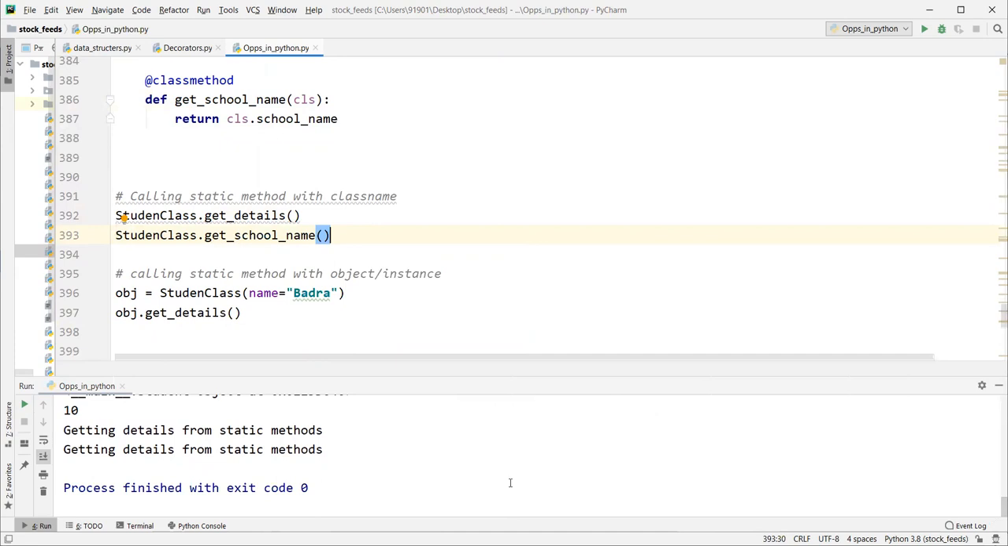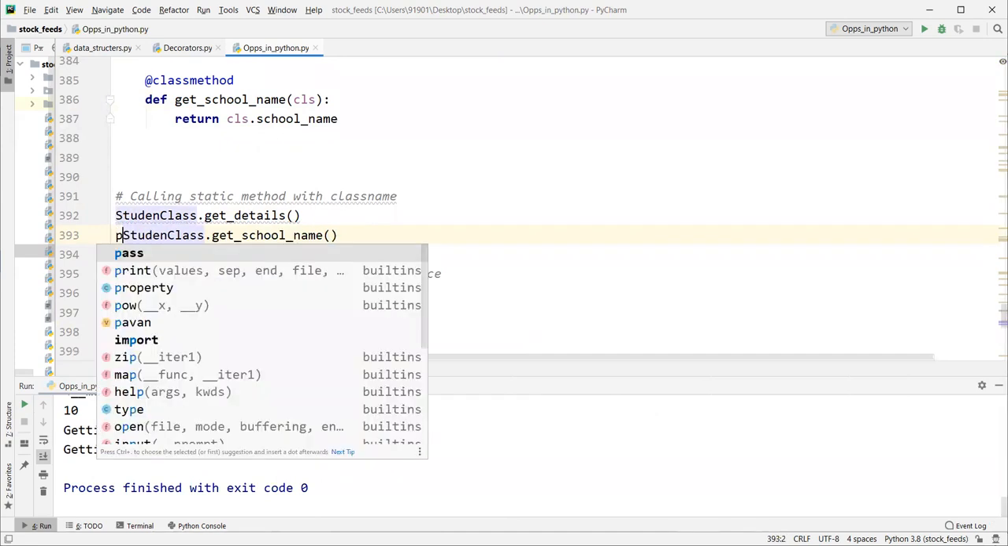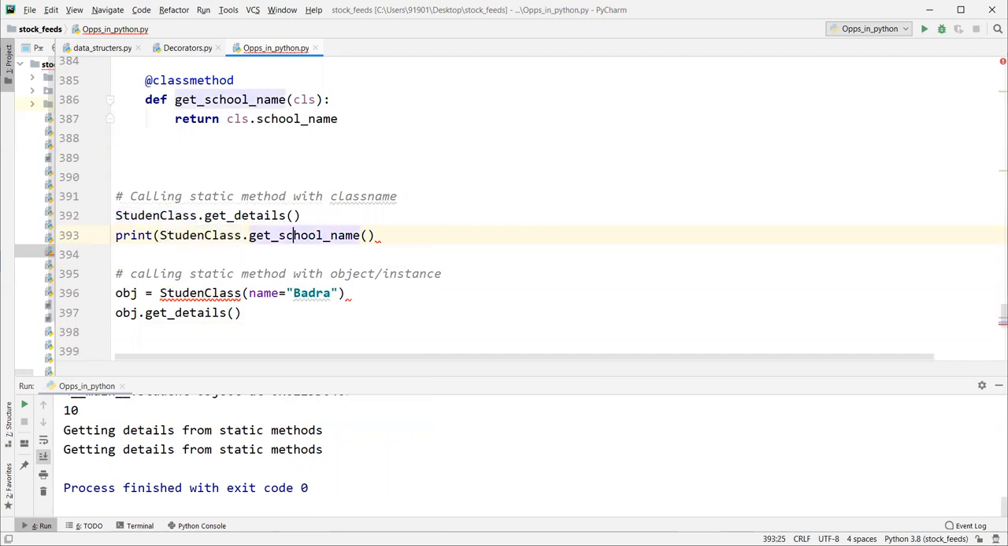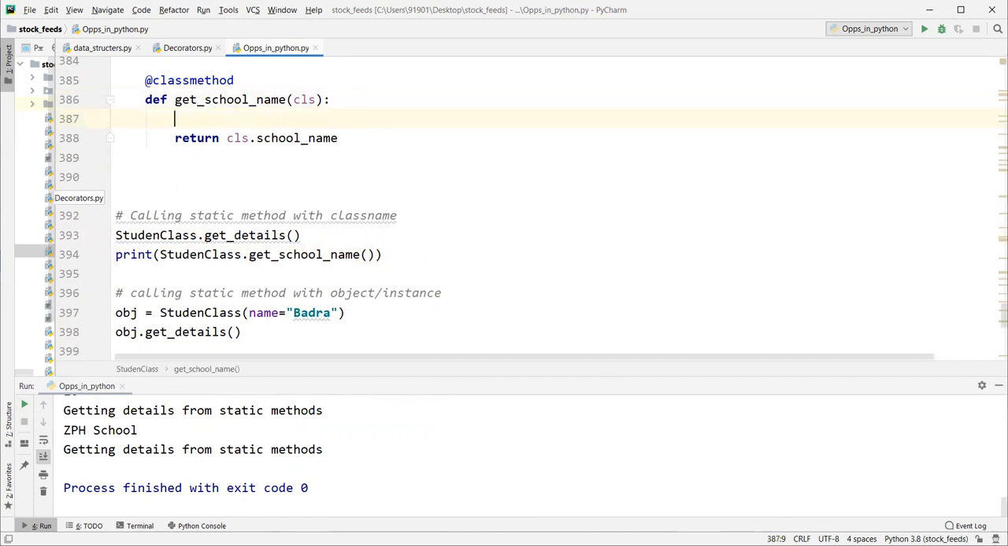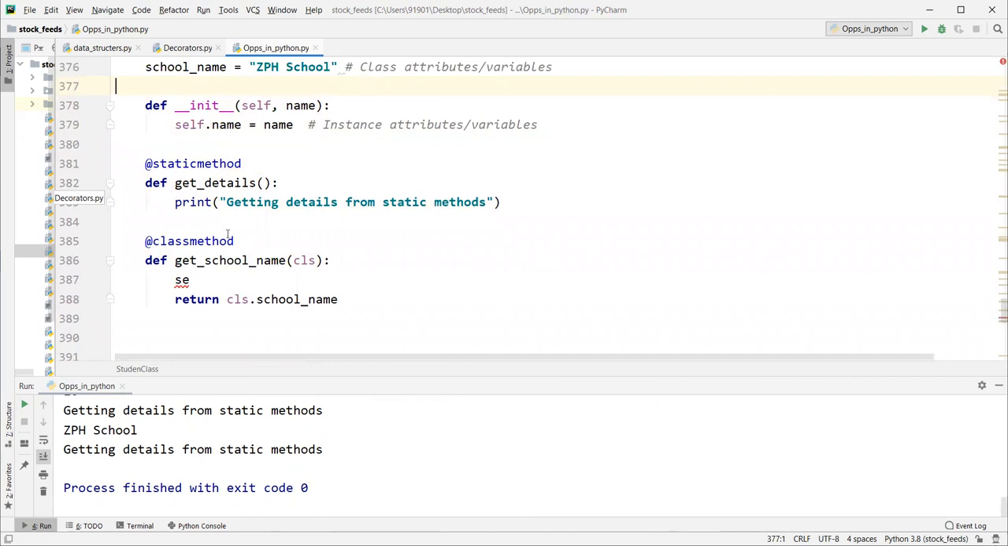I am not printing here, that's why. So if you try to access self here, it is not accessible, because there is no parameter self here. But if it is a class method, inside this you can access only the class attributes, but you cannot access the instance attributes inside a class method.